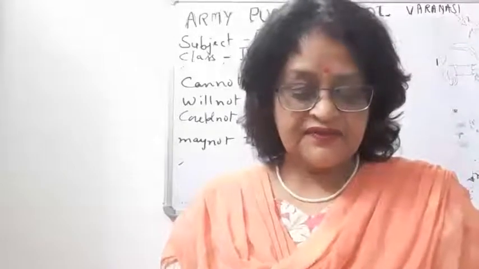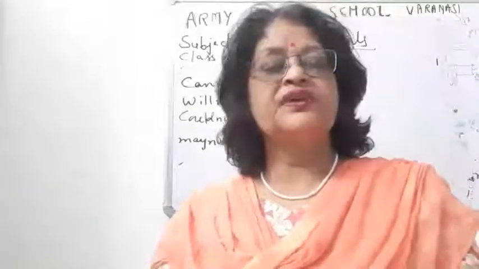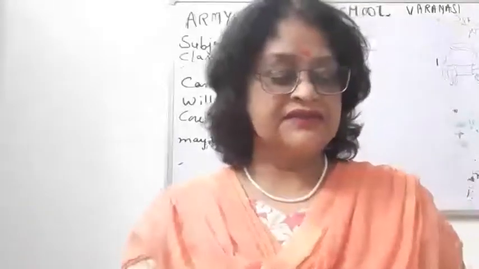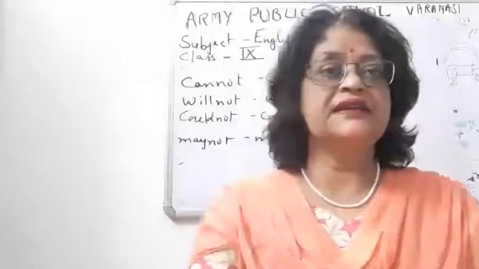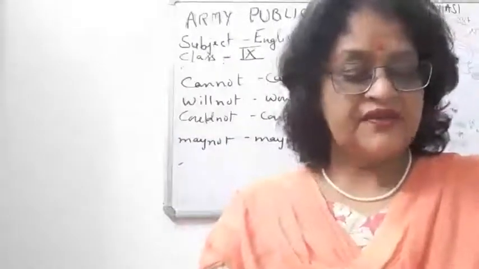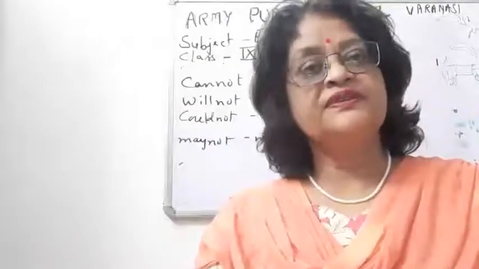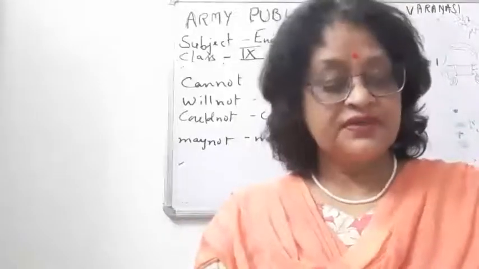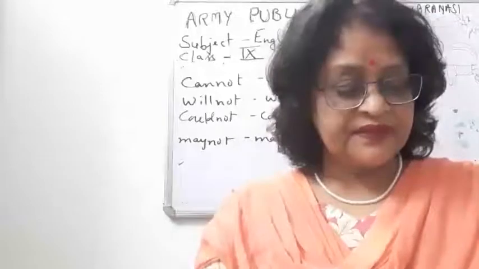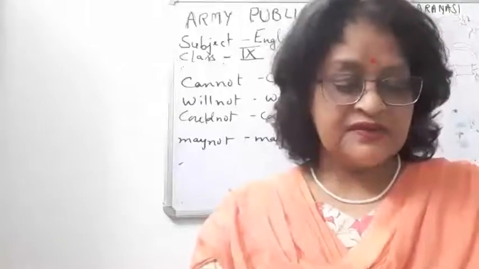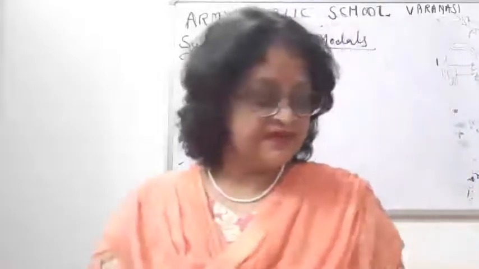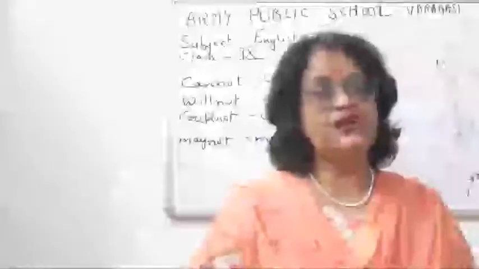So children, we have done this thing. Could also we have done. Okay, could is the past form of can, and it is generally used in indirect speech. Then children, I also told you could is used to express ability in the past. Could is also used to make a polite request. Okay, and today children, we will read will. We will do the use of will.